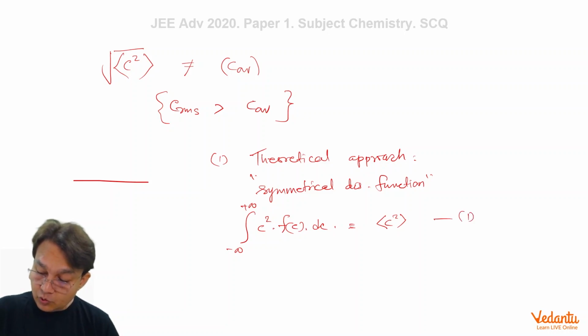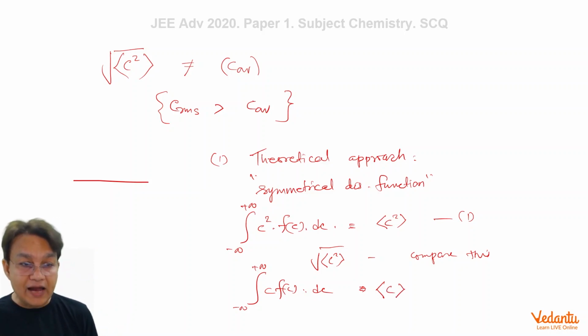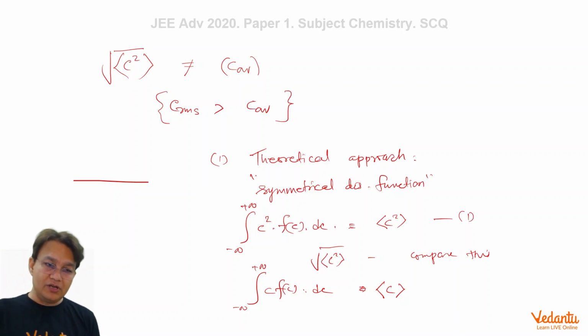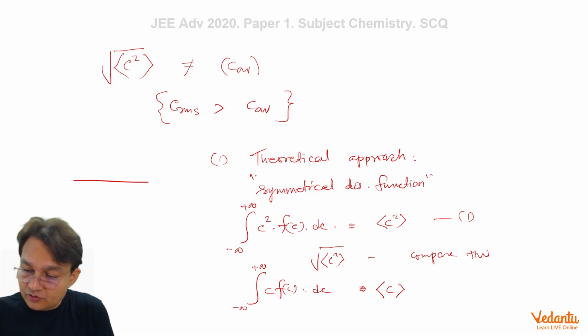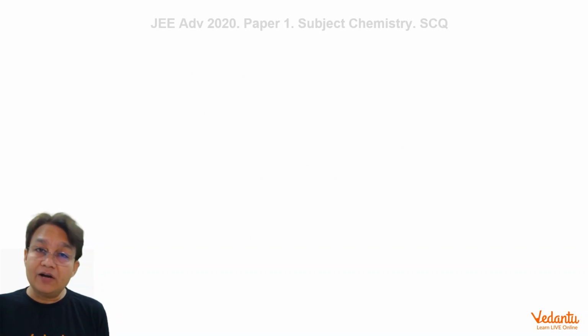Then you'll take under root of this, the average of c square, and compare this with the integral of fc into c into dc from minus infinity to plus infinity, where this quantity is going to be equal to c average. So that will be the theoretical way of doing it, and this is very difficult to do. Mathematically, it's very challenging. In fact, you might not be knowing all the standard integrals which are required for solving this problem.